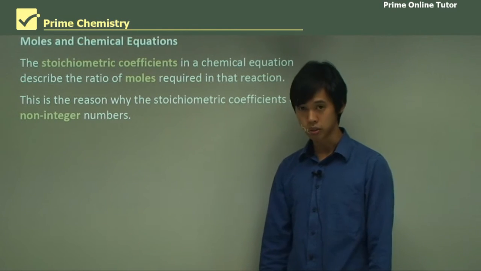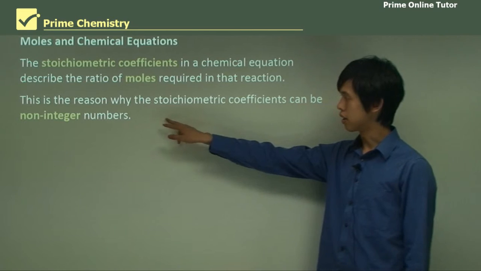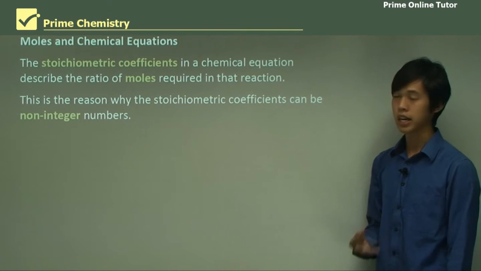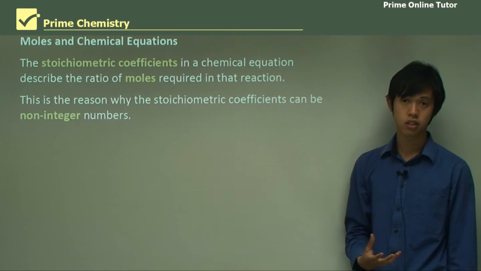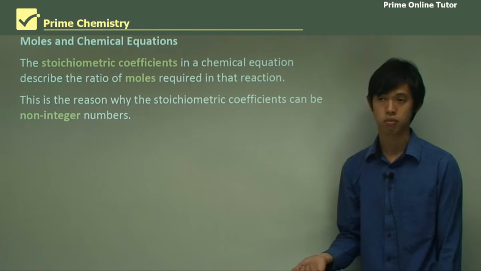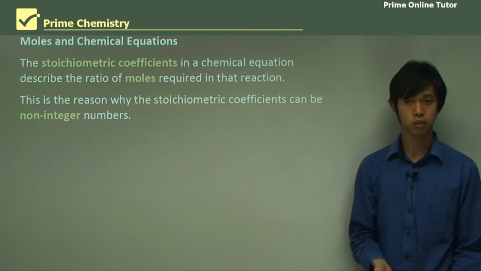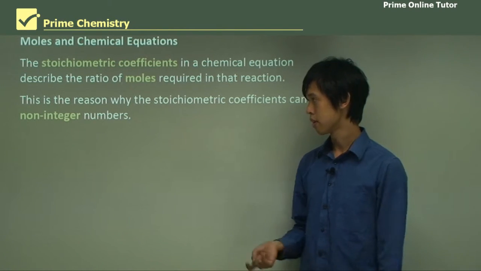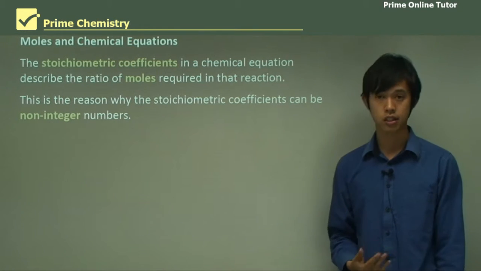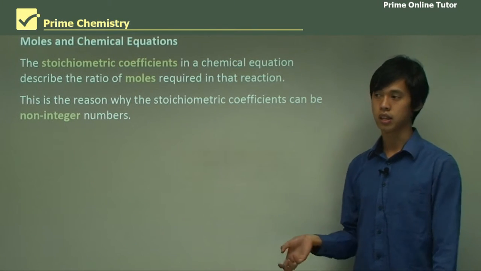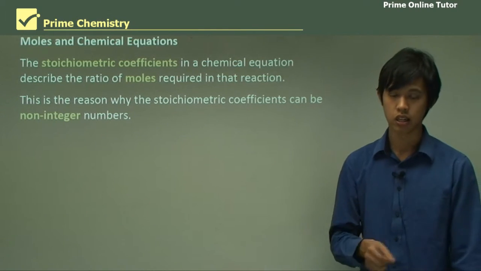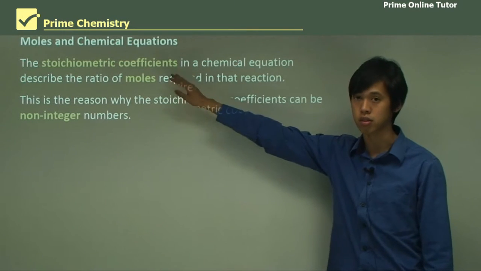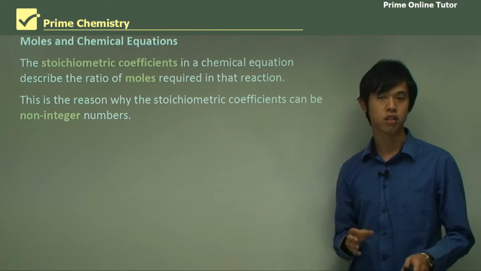Now because they relate to moles and not molecules, it's why we can have stoichiometric coefficients that are non-integer numbers. Okay? I don't mind having equations that have 3.5 O2 in them. I have no problem with that. Many chemistry people do. They don't like it. It looks sort of messy, and lots of people like things to look pretty. But I personally have nothing against that. And in general, there's nothing wrong with using non-integer coefficients because they only relate to the number of moles. And the number of moles is very different to the number of molecules.